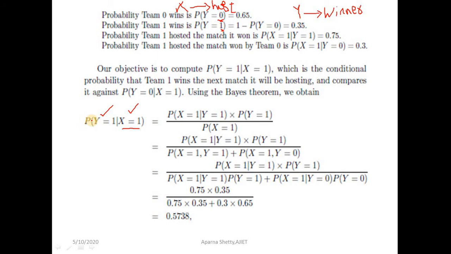So we want to find the probability of y equal to 1, that is team 1 winning the match, given that x is equal to 1, that is team 1 is the host of that match. That is conditional probability, right?